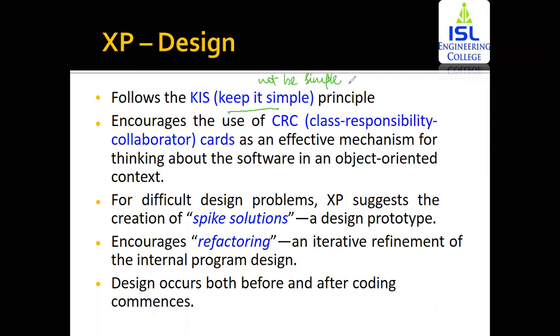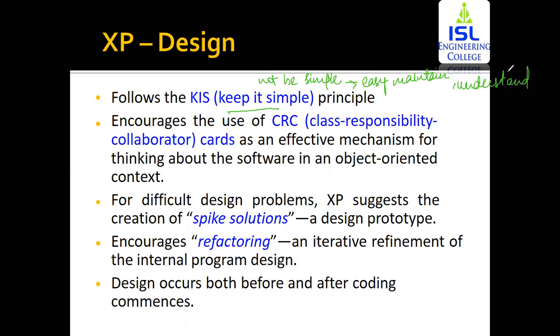It should be simple because when you've got a simple design, it will be easy to maintain, and even the end user will be easily able to understand what the different features are that are going to be developed within the software. That is, if you're developing a prototype that is going to have different models, different functionalities and features, and you represent it to the end user, it becomes easy for him to understand what functionalities are being